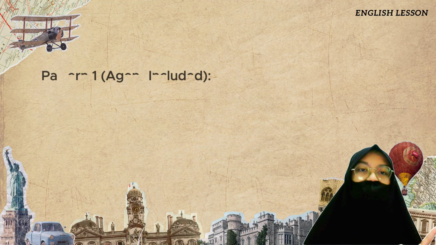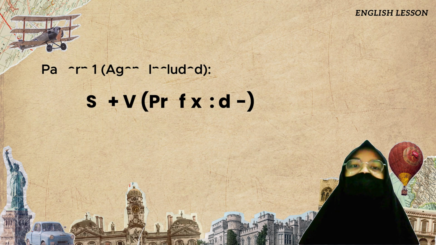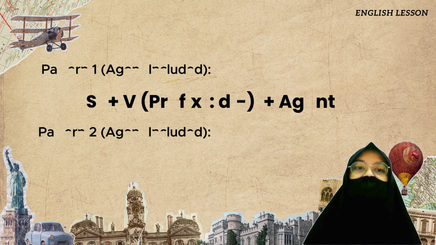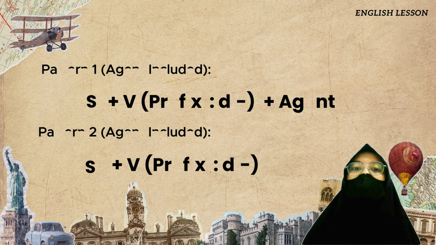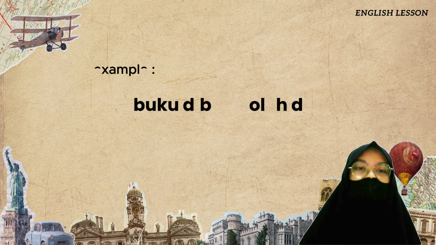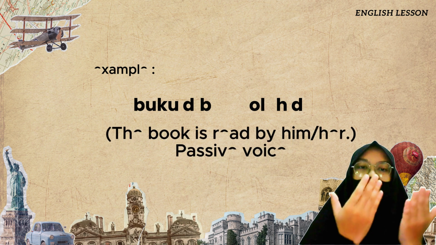Pattern 1, with the agent included, is a subject plus a verb with the prefix di- plus the agent. Pattern 2 is a subject plus a verb with the prefix di-. The example is "buku dibaca oleh dia," like "the book is read by him."